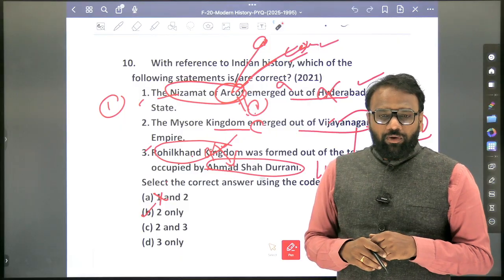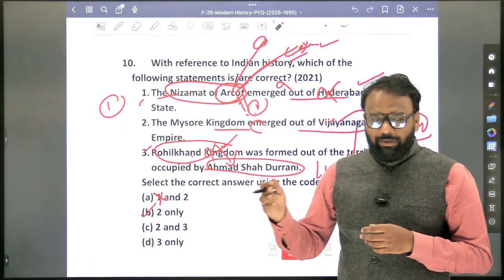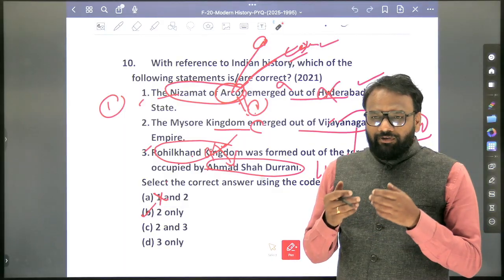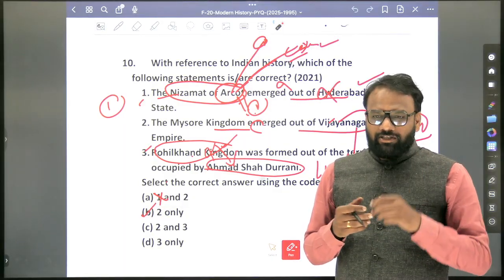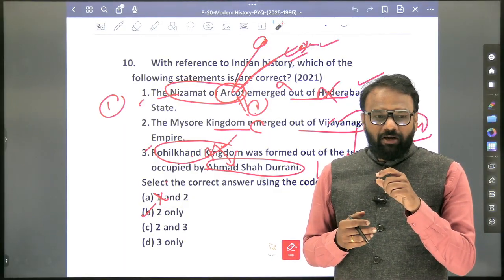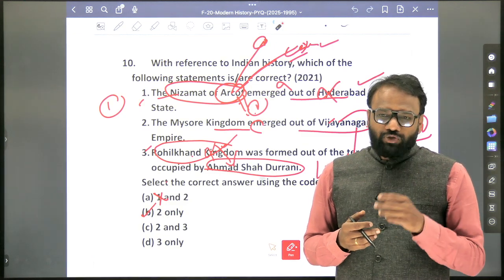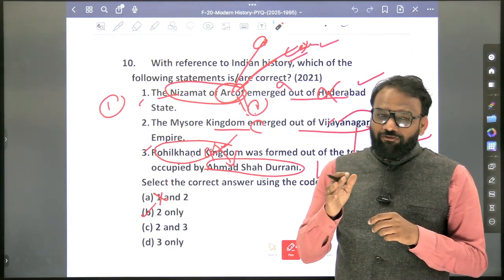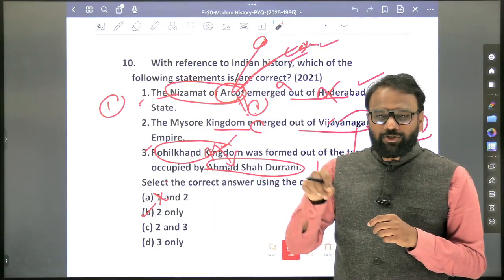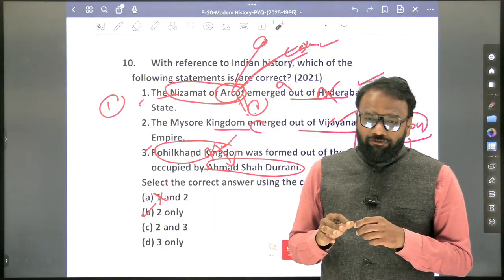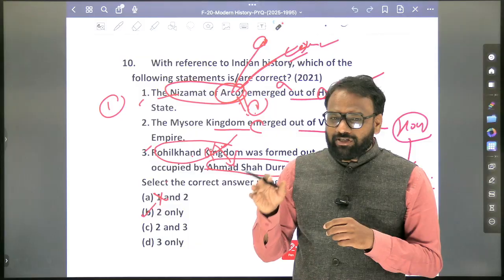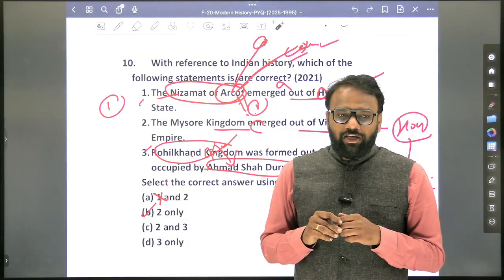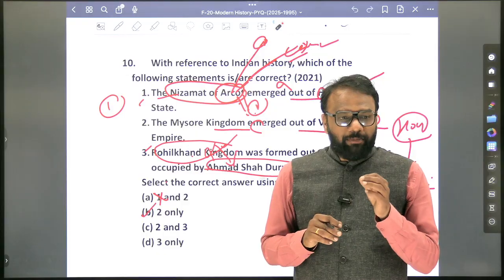See here, now there are so many battles. So probably we will be discussing just the list of battles itself. UPSC will focus not on all the small battles, but on important battles where great change has taken place. It may focus on the first battle of Panipat. It may focus on the second battle of Panipat because it is associated with Akbar. And it will focus on the third battle of Panipat because in it the Marathas were defeated very severely. In that fashion, it will focus on very important battles.